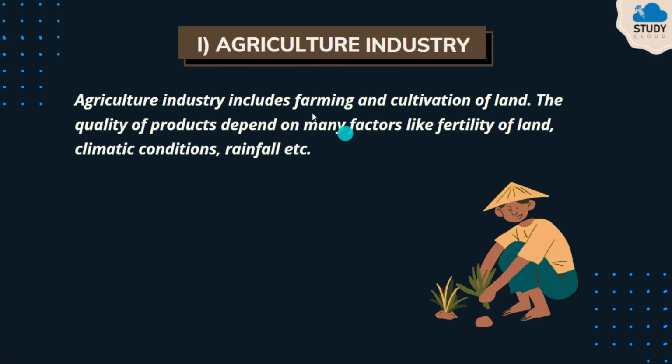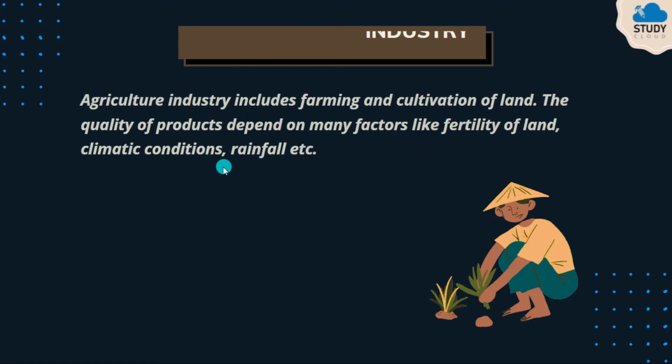Now let's see what is agricultural industry. So agriculture industry includes farming and cultivation of land. The quality of product depends upon many factors like fertility of land, climatic condition, rainfall, etc. So this is agricultural industry.